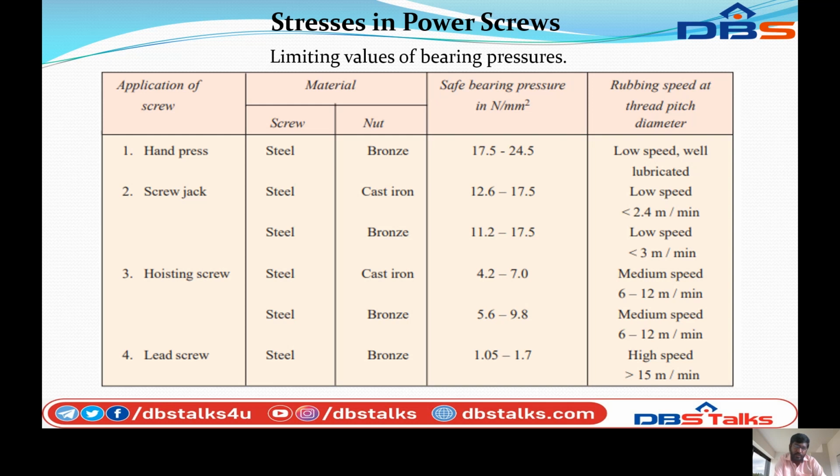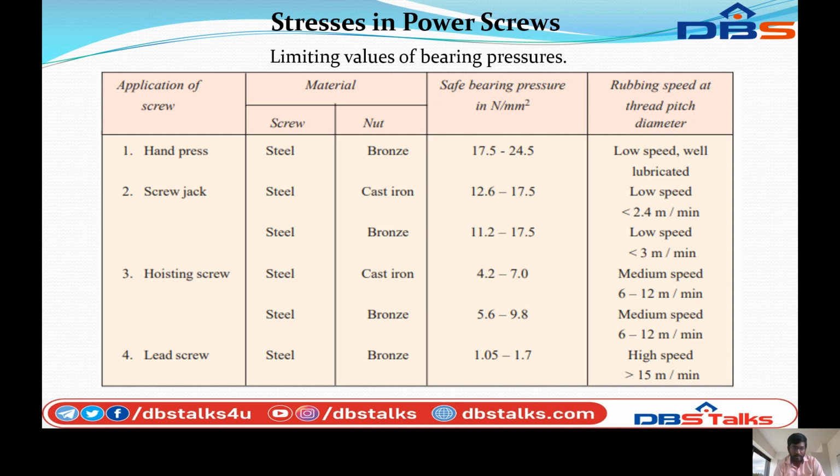Next, coming to the screw jack, the material of the screw is steel, the nut is cast iron, and the safe bearing pressure is 12.6 to 17.5. The remark is also low speed, not over 0.04 meter per second. So load speed less than 2.4 meter per minute. This will be converted to meter per second: 2.4 divided by 60 is equal to 0.04 meter per second.